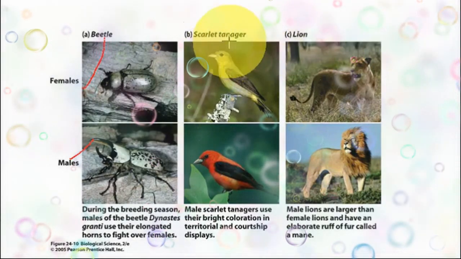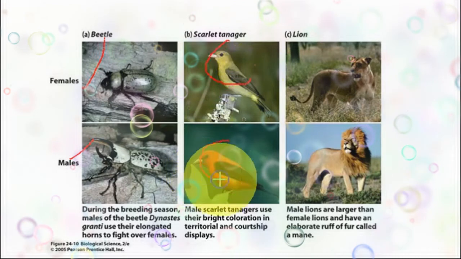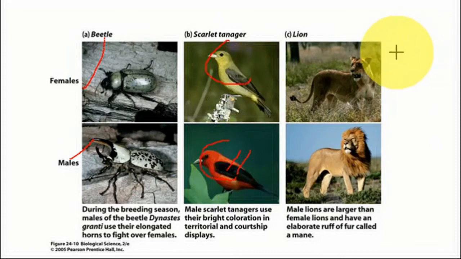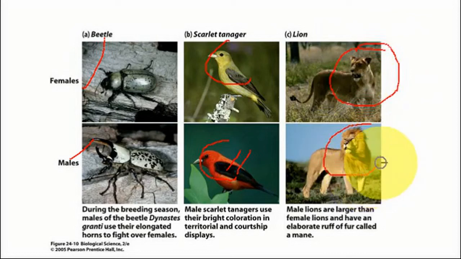The bird, you can see the yellow color and this is red color. Even the feathers, the wings are totally different. And the lion, as you see, this male lion and this female lion, how different they are.